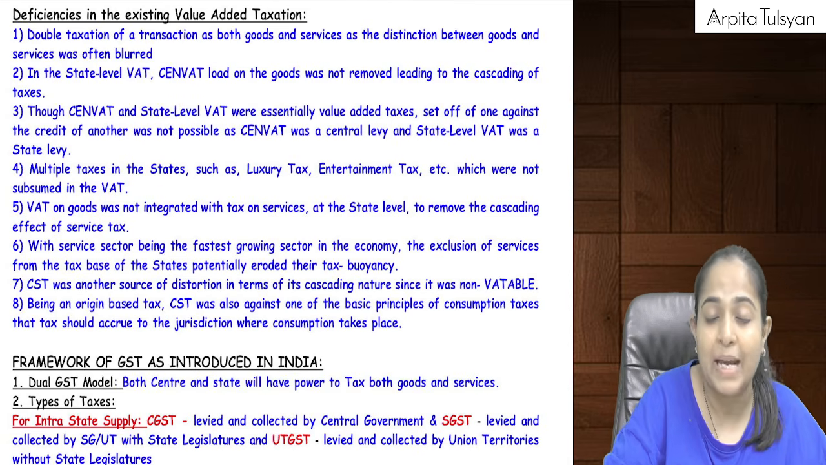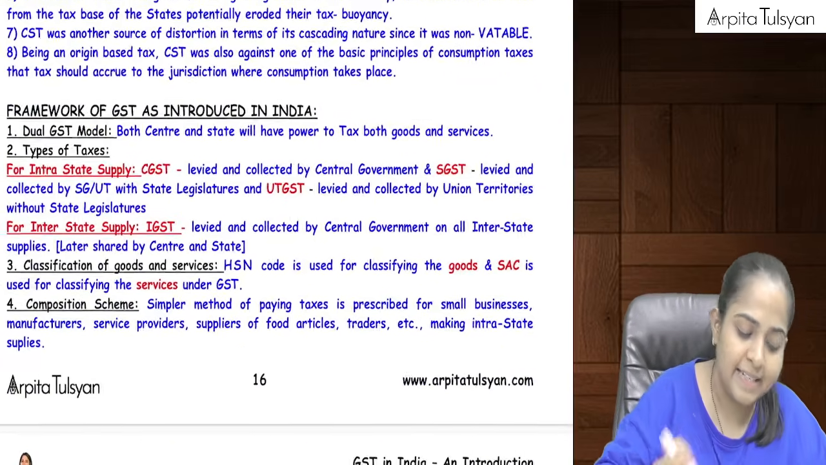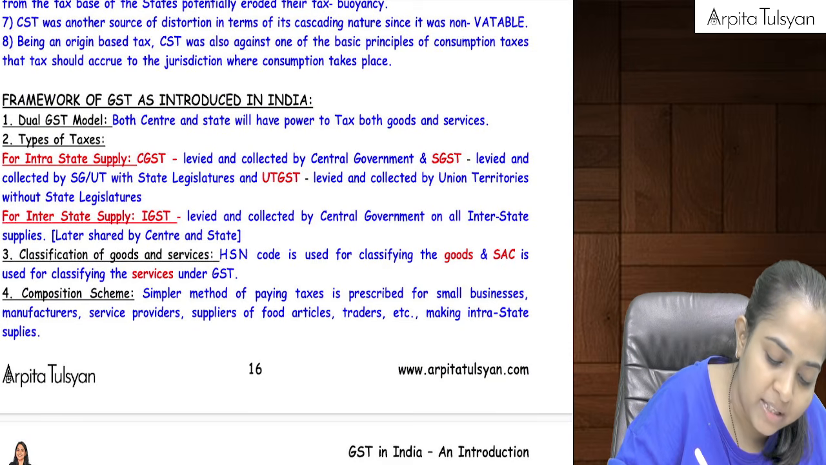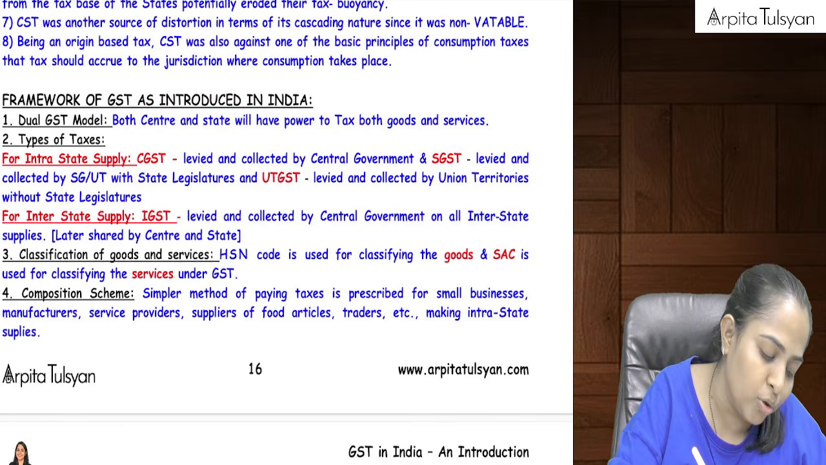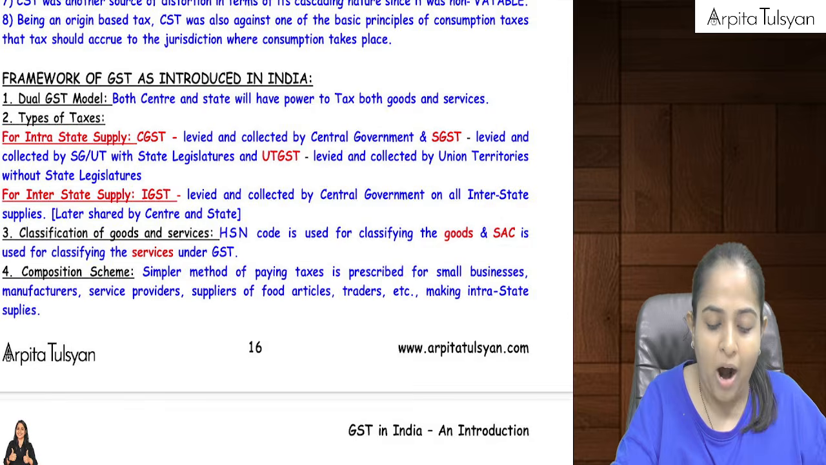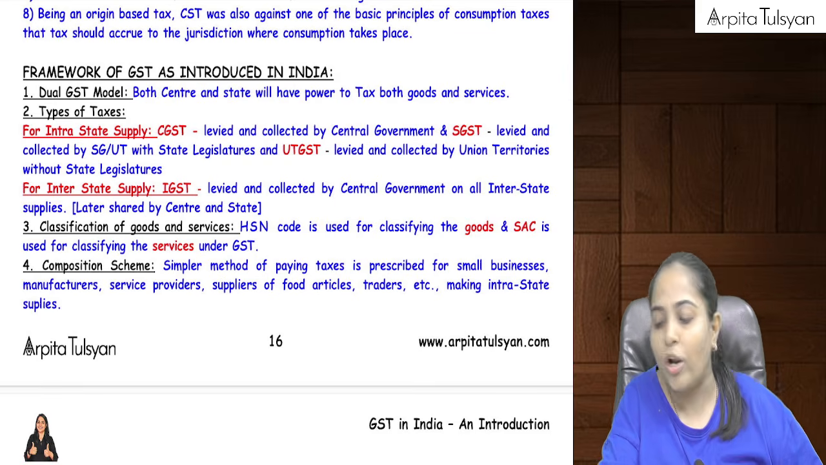So these are some deficiencies in the existing system. Then came our GST. GST gave powers to both the central government as well as the state government to levy taxes on both goods as well as services. Okay, now ma'am, how is the tax levied, or what is the name of the tax?